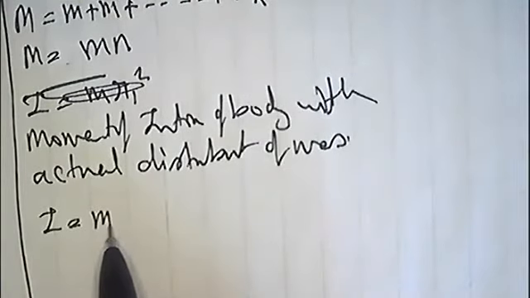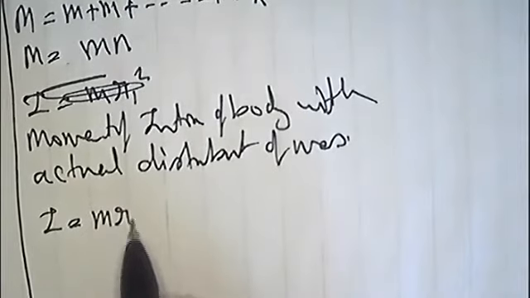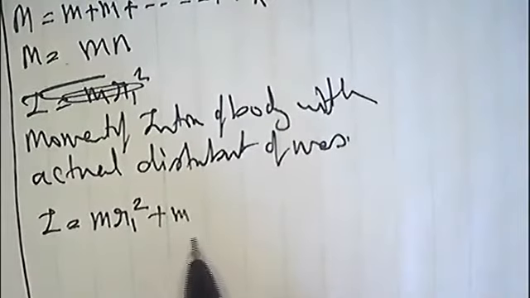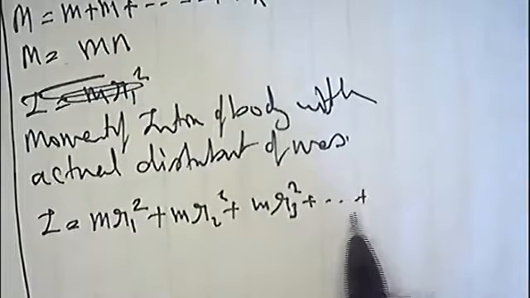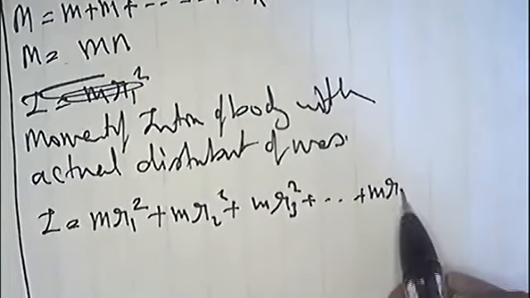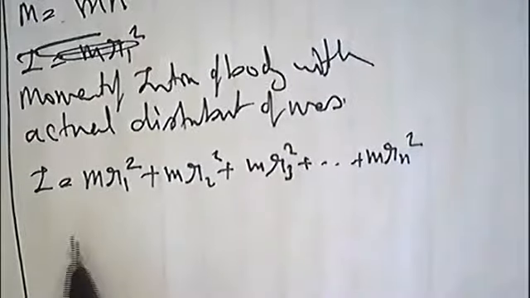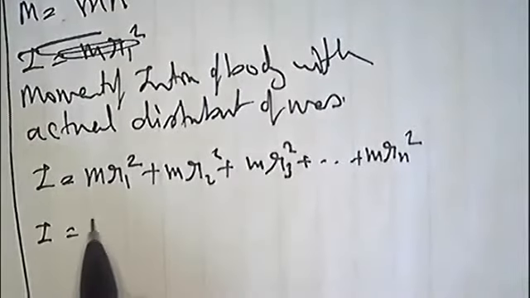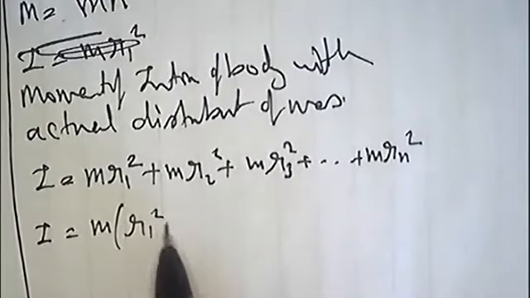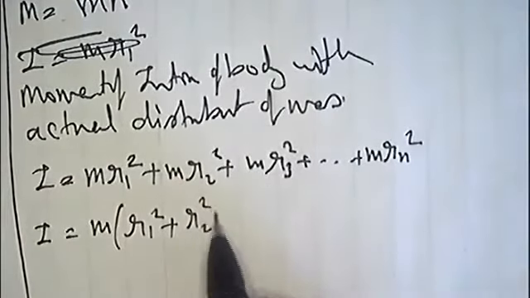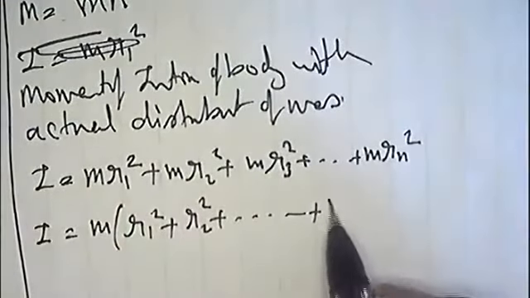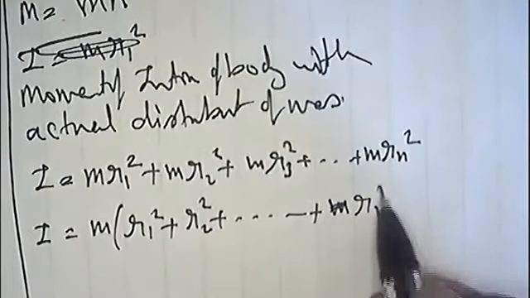m1 is m, the mass of the first particle. The distance of the first particle is r1. Then m r2 square, then m r3 square, up to m rn square. Okay, m is common: m times r1 square plus r2 square up to what? rn square.